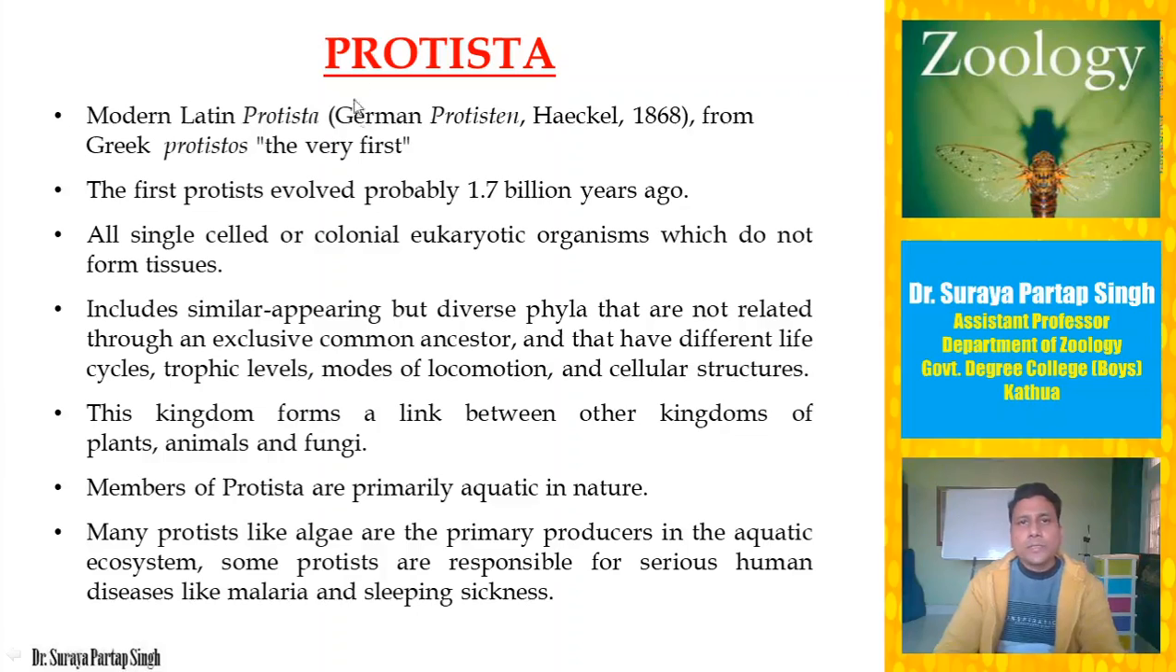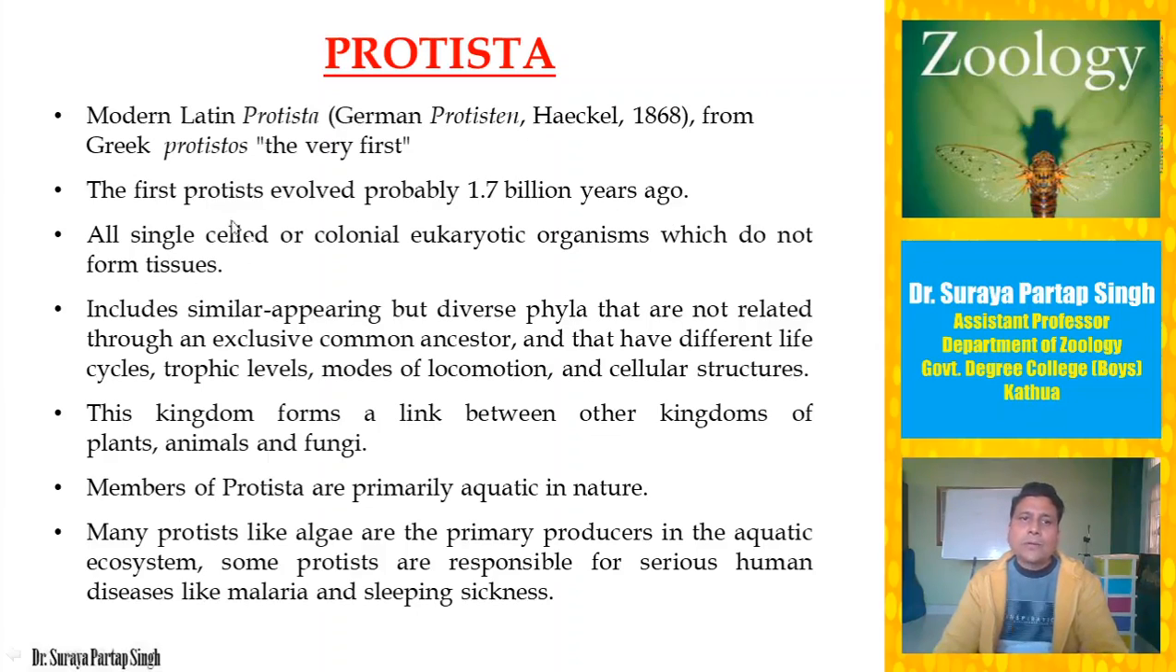Now, regarding kingdom Protista, if we see the etymology of its name, the term Protista was given by Haeckel in 1868. Actually, he gave the term Protoctista, which evolved into Protista. He took this term from another Greek word, protistos, which means the very first. So Protista involves those eukaryotic organisms which came at the very start of the evolution of organisms. The first protists evolved about 1.7 billion years ago.